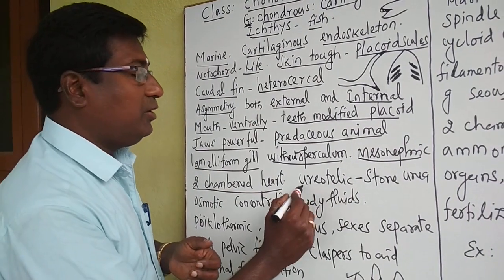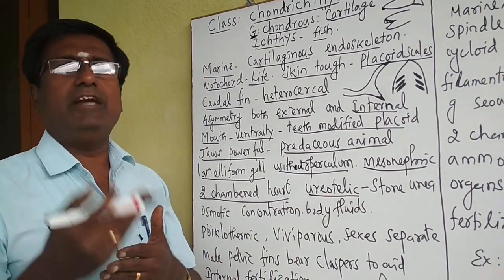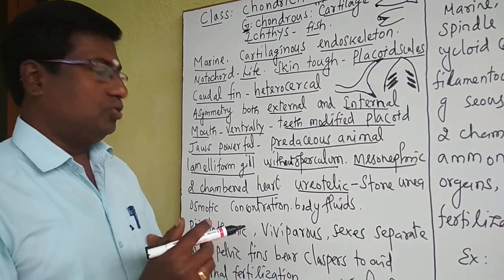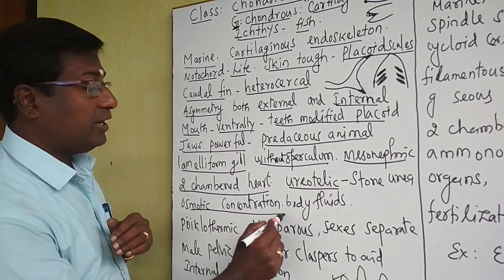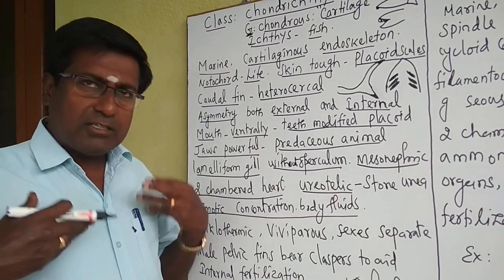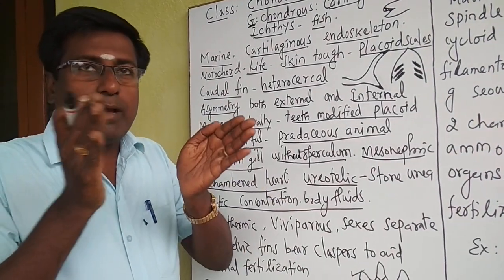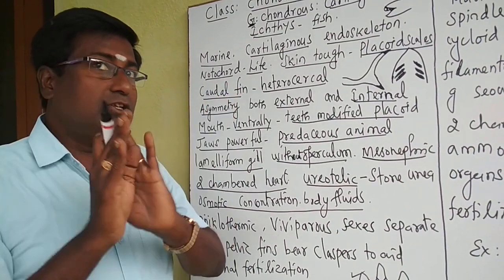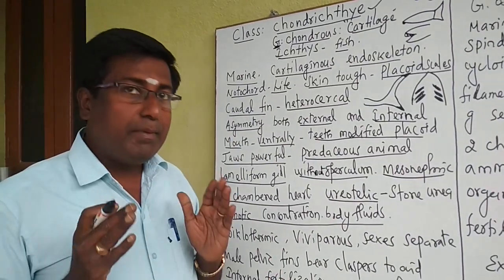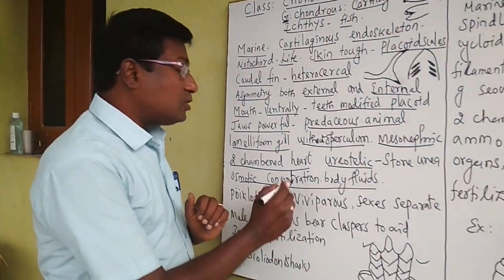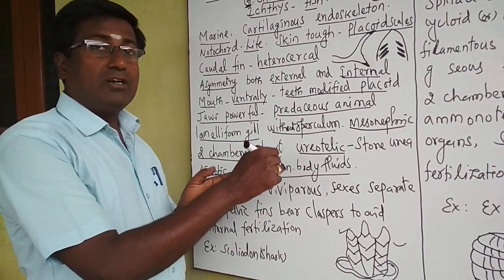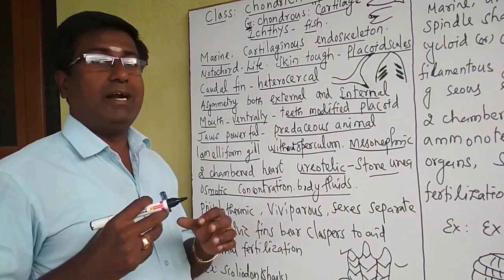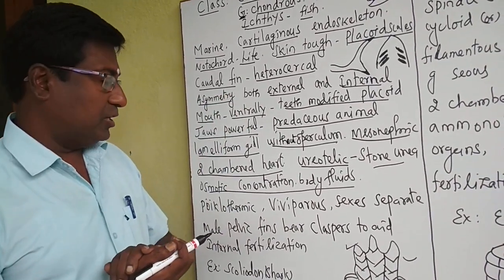Then these animals are ureotelic in nature. That means it excretes urea. The urea is sometimes stored in the body to maintain the osmotic concentration of body fluid. The body fluid may sometimes come out, so the fish shrinks. Or sometimes water enters into the body and the fish may swell. This does not occur, the body shape can be maintained. How to maintain? By this osmotic concentration. This osmotic concentration is maintained by storing urea inside the blood sometimes, in this kind of fishes. Okay.